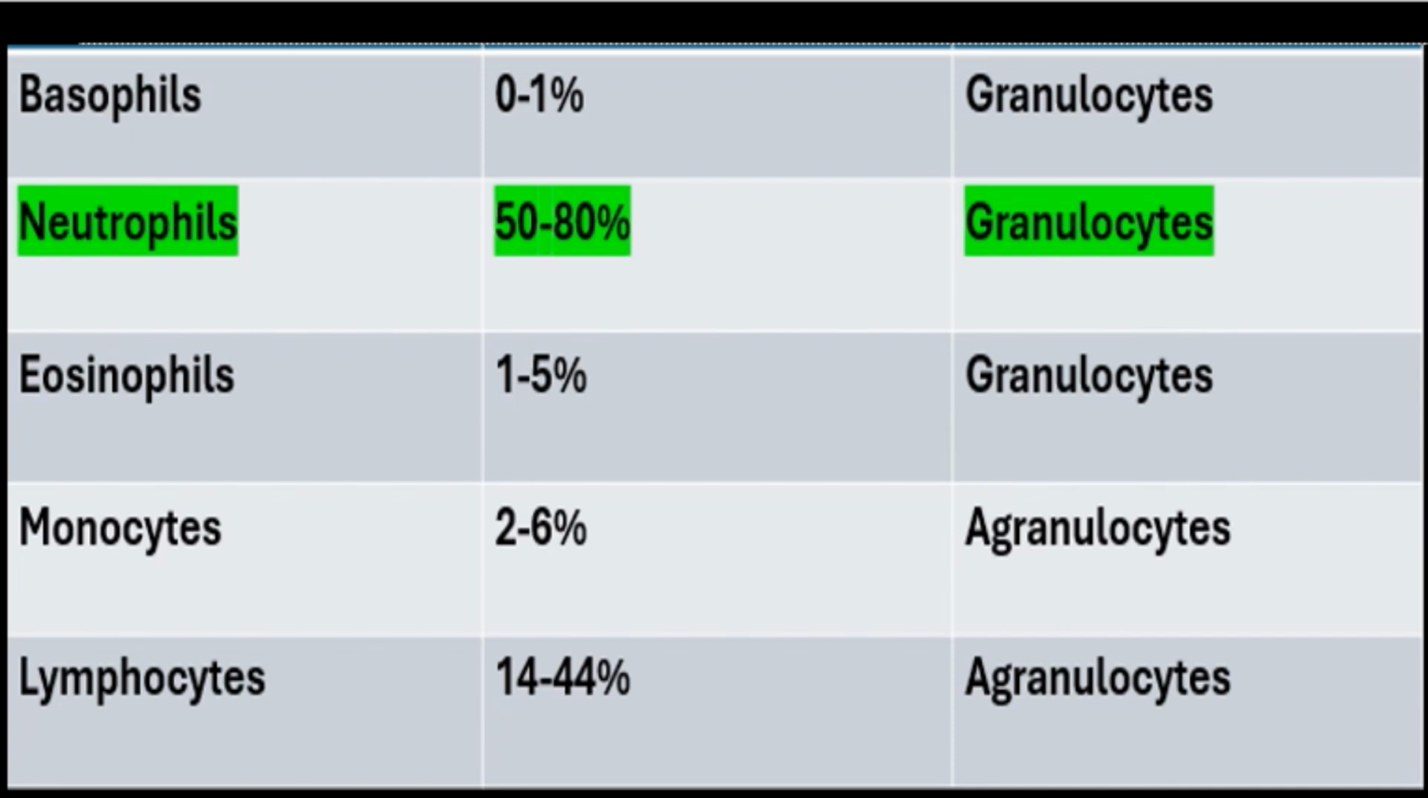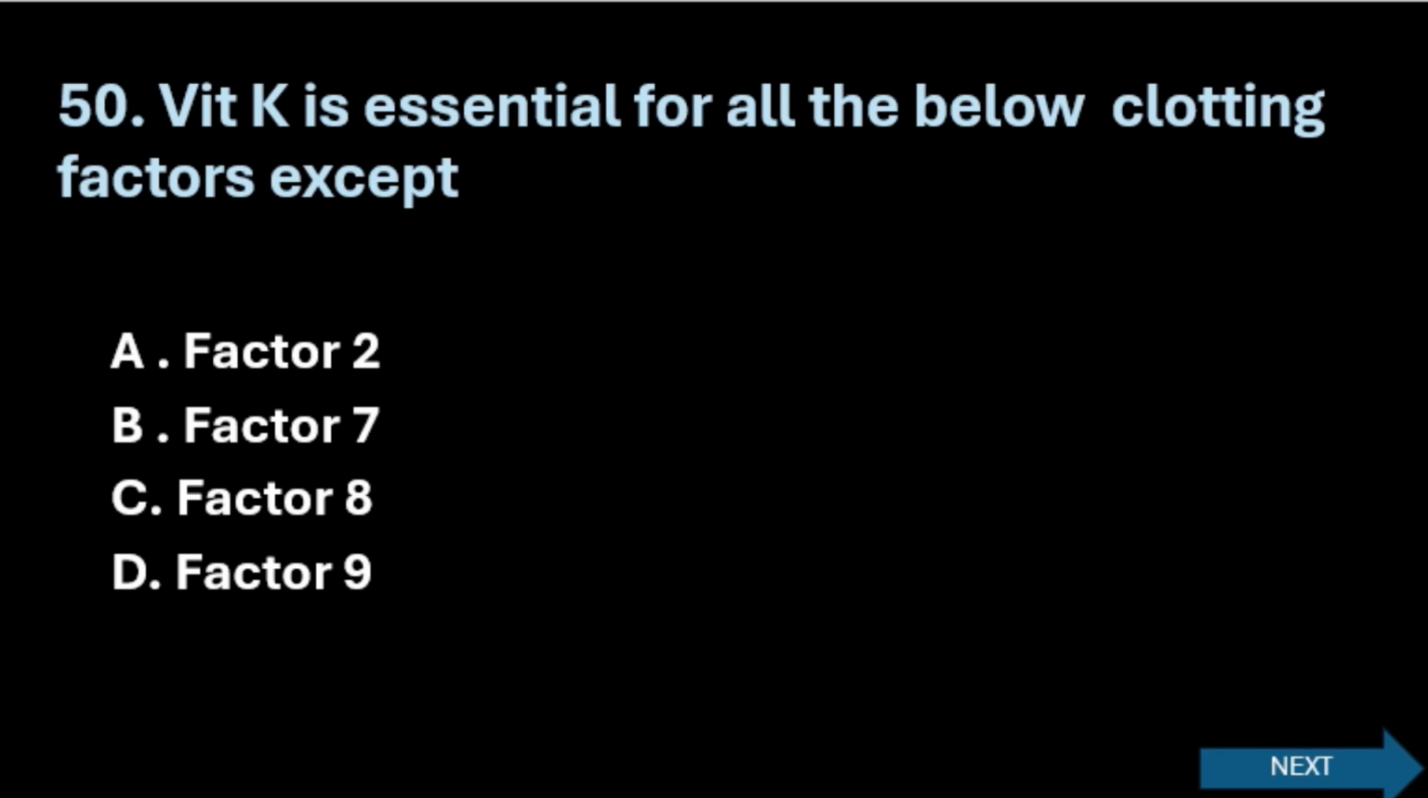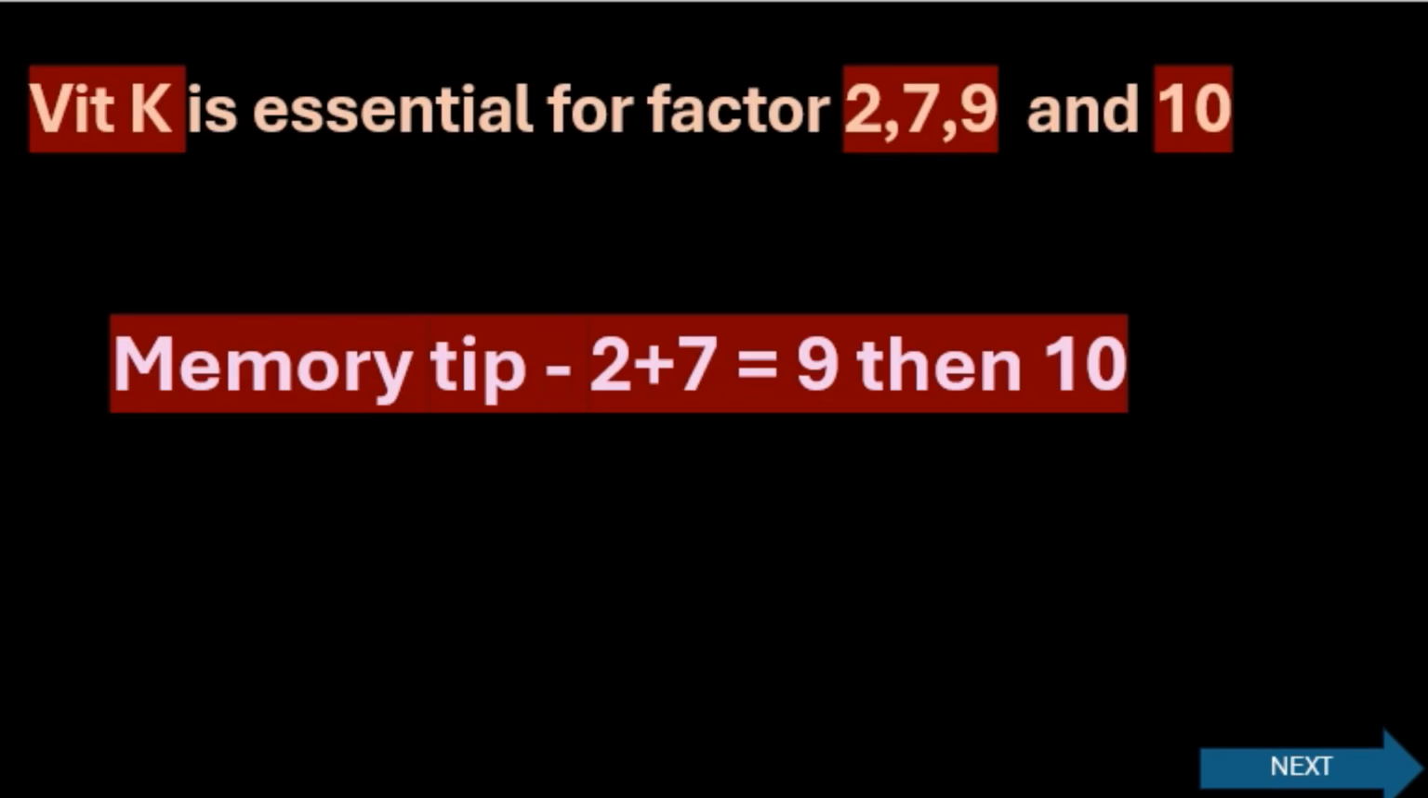Let us go to the next question. Vitamin K is essential for all the below clotting factors except: option A, factor 2; option B, factor 7; option C, factor 8; option D, factor 9. The right answer here is option C, factor 8, because here also you can see the negative word, that is except. So vitamin K is essential for 2, 7 and 9. It is not needed for factor 8.